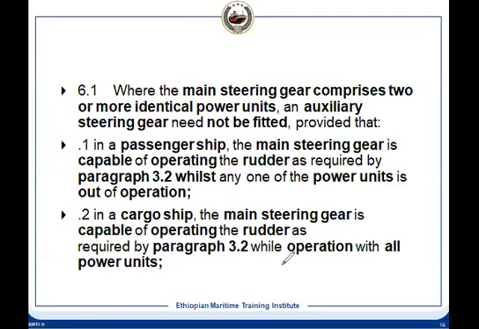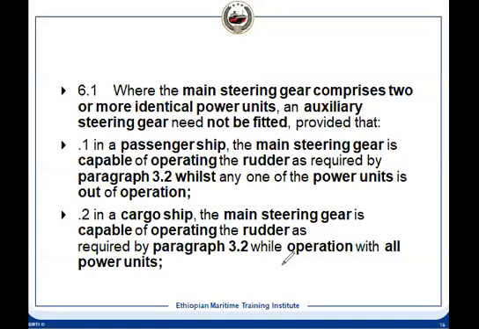For the passenger ship and the cargo ship, there is some difference. What is the difference? The main steering gear is capable of operating the rudder. For passenger ships, each power unit should be able to perform 3.2.